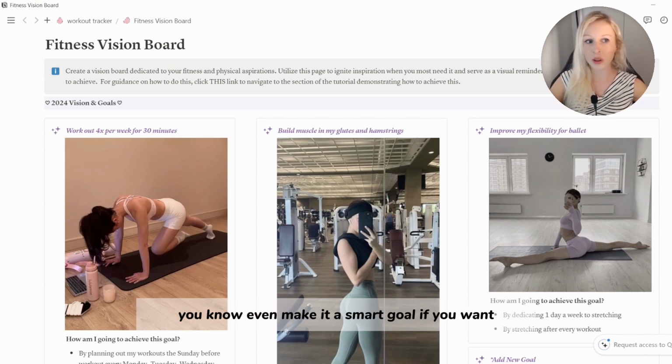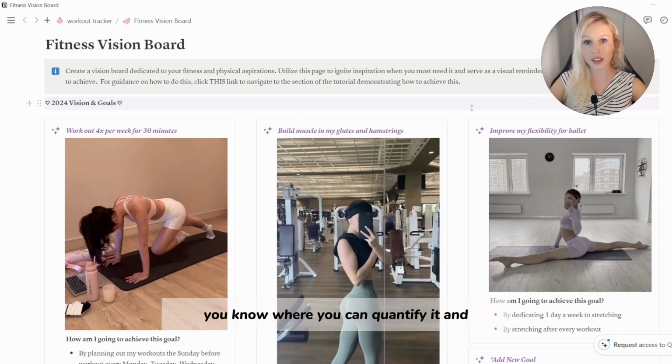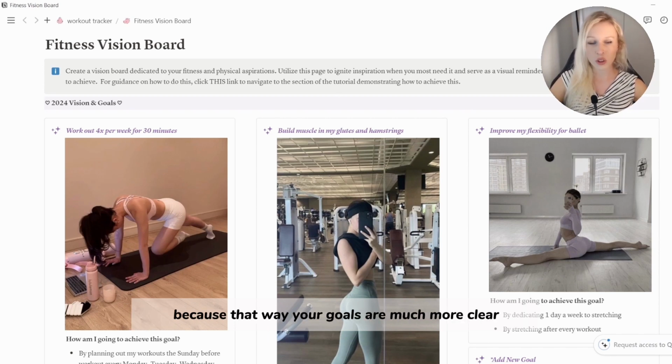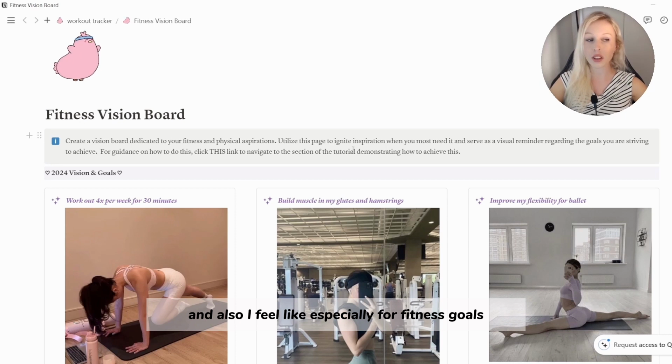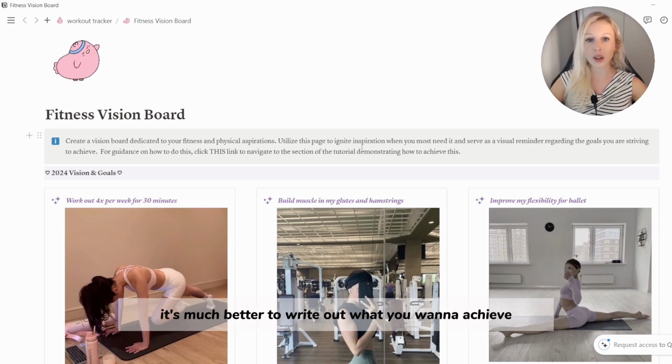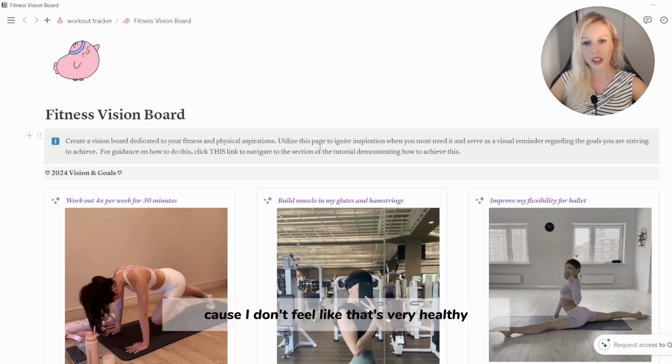Even make it a SMART goal if you want, where you can quantify it and say when you're going to achieve it by, because that way your goals are much more clear and they're not just very ambiguous, because a picture can mean a lot of different things. And also I feel like, especially for fitness goals, it's much better to write out what you want to achieve than just post a whole bunch of photos, because I don't feel like that's very healthy.